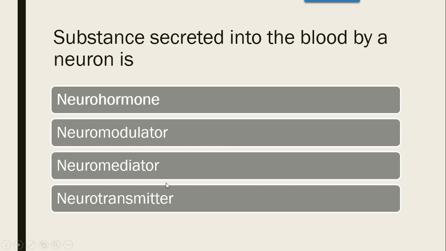For example, the hypothalamus is responsible for synthesizing, but it will be secreted by the pituitary gland. For example, adrenaline and noradrenaline are secreted by the adrenal medulla, which also acts as a neurotransmitter. So the correct answer is neurohormone.